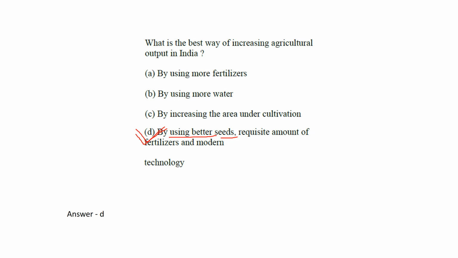We are also farmers, so every year the government supplies good seed for cultivation purposes. We buy that seed even though we have seed from the previous year. We produce wheat, so from the previous year we have wheat, but we do not use that wheat. For next year's cultivation, we use the new seed supplied by the government, which is of better quality. That's why seed plays a very important role.